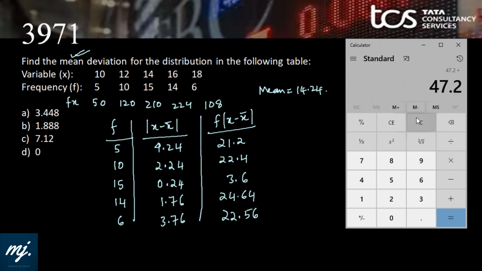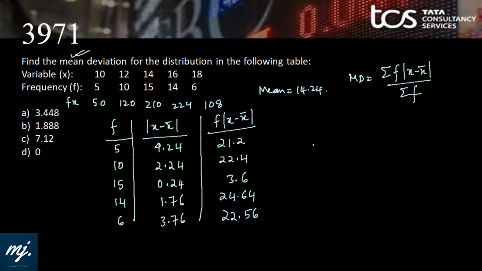21.2 plus 22.4 plus 3.6 plus 24.64 plus 22.56. Divide this by the total frequency, that is 50, 1.888. Mean deviation is 1.888. How we got this? By total of this divided by total of frequency. Summation f into mod x minus x bar divided by total of frequency gives 1.888. That is in option B.